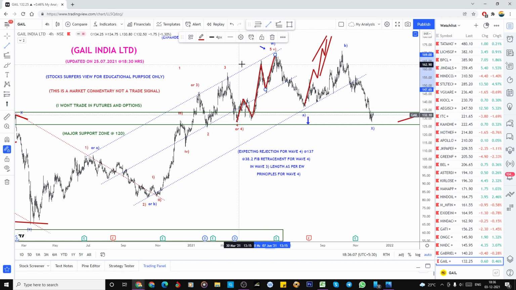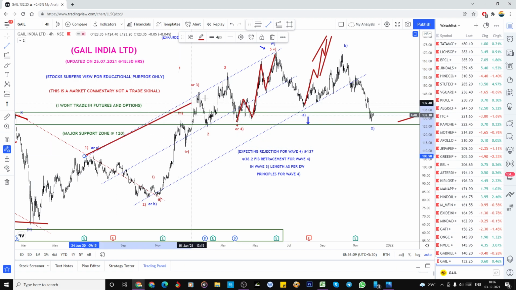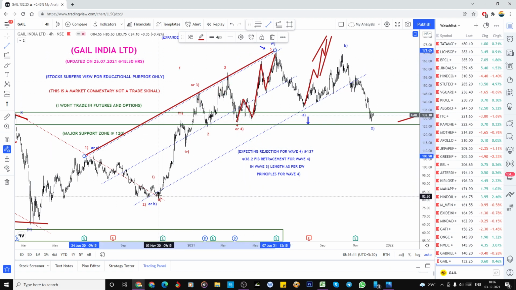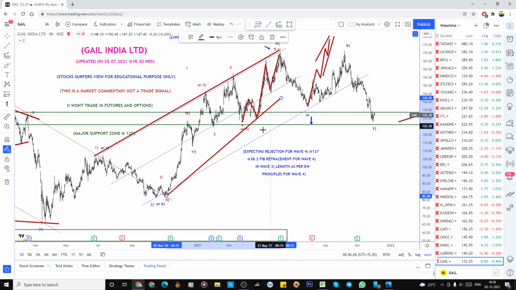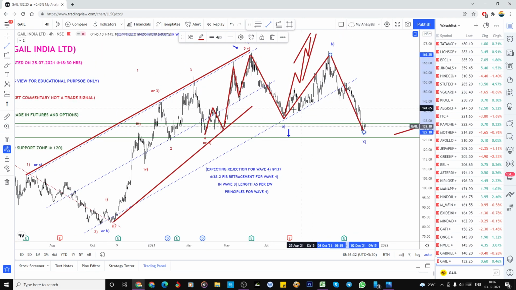I already did it like this only, but even though I have a little bit of doubt because of the Nifty, it seems like a bullish scenario. That is why I changed my count. It could be like this, but even though it has achieved my target, I am not so satisfied. Now the wave count has been changed. So 1, 2, 3, 4, 5 has already got completed, one impulsive wave. Later on, this is the A, this is the B, and this is the C. So we can make it a W, X, Y.